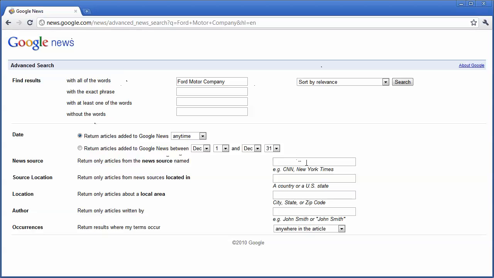You can choose the source. You can choose the country. And this is what I like. You can choose where it's occurred. So if you are searching for something and you want it only in the headline, you can search for the headline, or maybe you want it in the body of the article. You can search that as well.